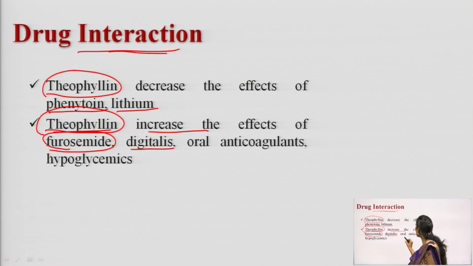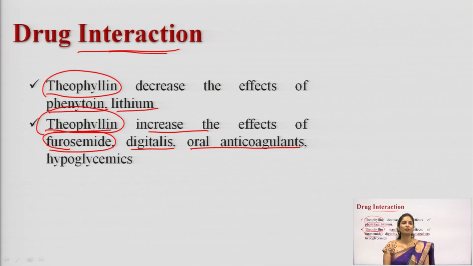And the next one is oral anticoagulants. So, what are the oral anticoagulants? What is the example here? Warfarin. Warfarin is an oral anticoagulant. So, if you give warfarin along with theophylline, the action of warfarin is increased when taken with theophylline. And hypoglycemics. Hypoglycemics are the drugs which are taken to decrease the blood glucose levels in the body.